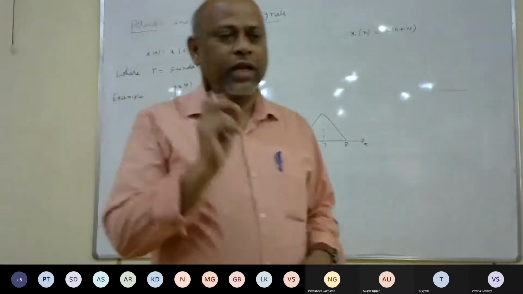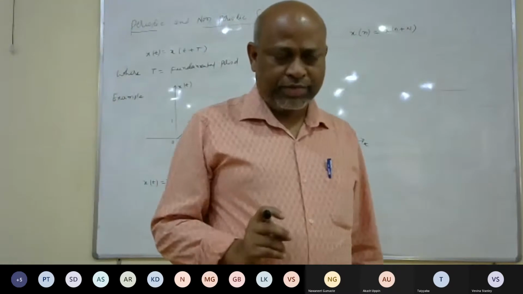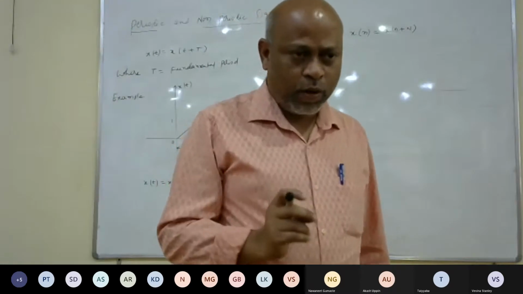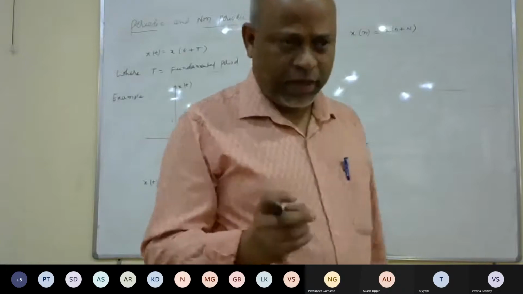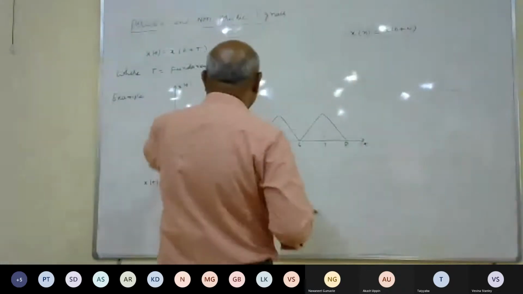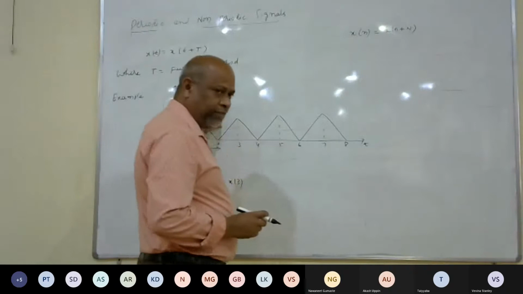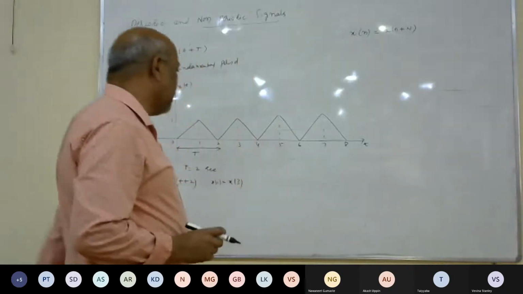Once again, I'll repeat the periodic signal definition. Any continuous time signal x of t is said to be periodic if it satisfies the condition x of t equals x of t plus capital T. This is an example of a periodic signal, where capital T is the fundamental period.